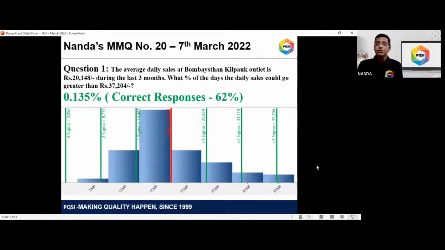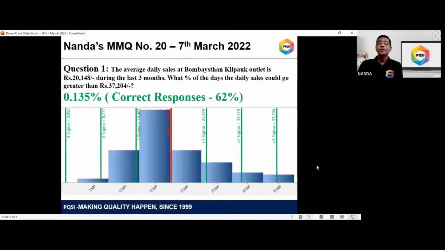So 37,204, if you look at the histogram, it is plus 3 standard deviation value. So for this data, the plus 3 standard deviation line is at 37,204. So what this management wants to know is how much percentage will I get higher than 37,204, which means 100 minus 99.73. So as I told you earlier, plus minus 3 standard deviation will account for 99.73% of the population. So 100 minus 99.73 is 0.27.